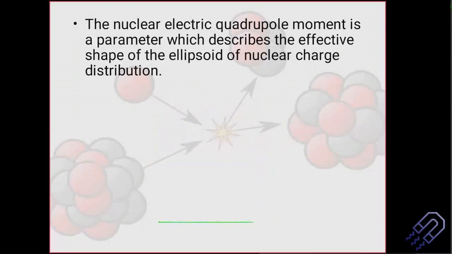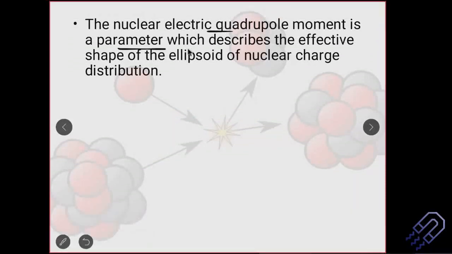So the nuclear electric quadrupole moment is basically a parameter which describes the effective shape of the ellipsoid. These nuclei are not perfect spheres. At the same time, the nuclei also cannot be considered as a perfect sphere.